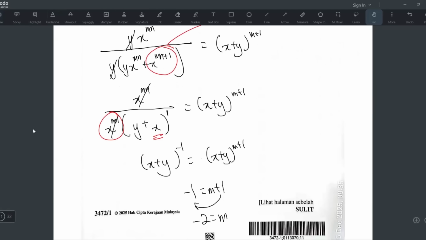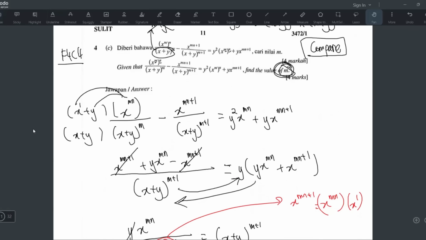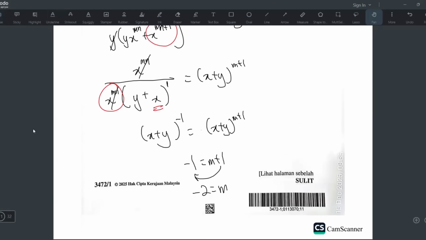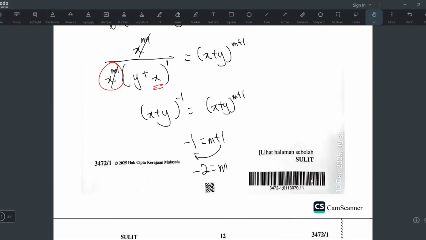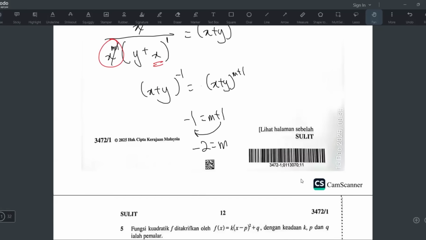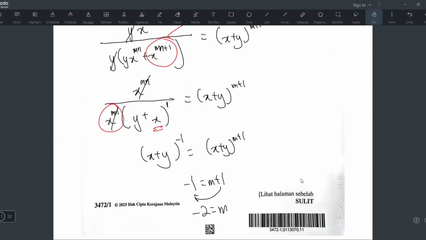Okay, I feel like a lot of you might have done this wrongly yesterday. Yeah, it's quite hard to see the method, right? But anyways, this is the correct way to do it. Okay, I'm not sure why there's a barcode here. In all the trial papers, there's no barcode. Okay, whatever.